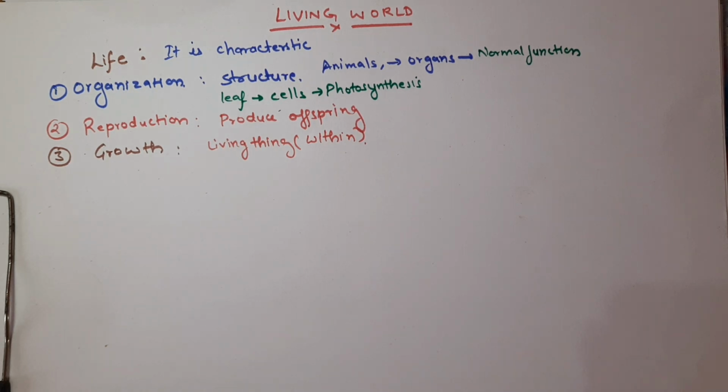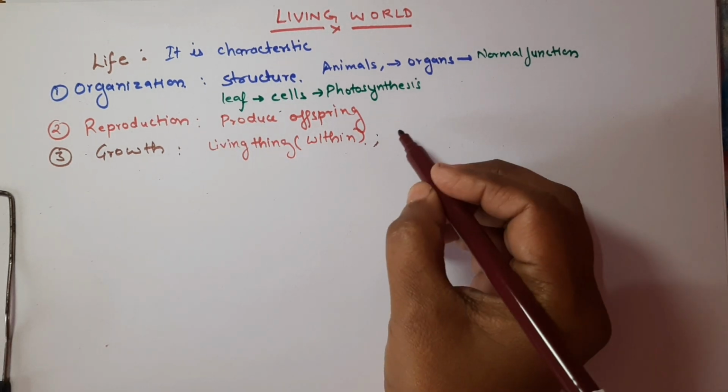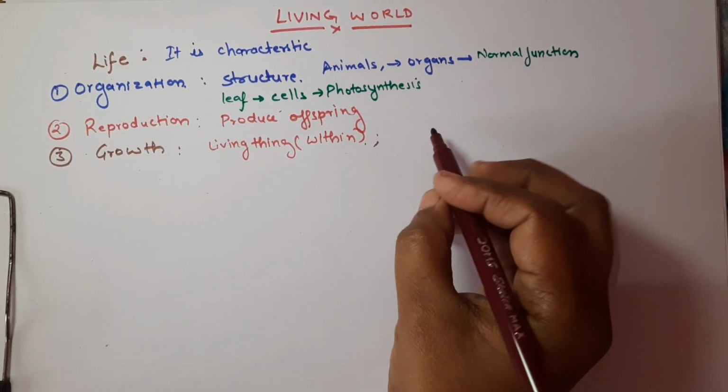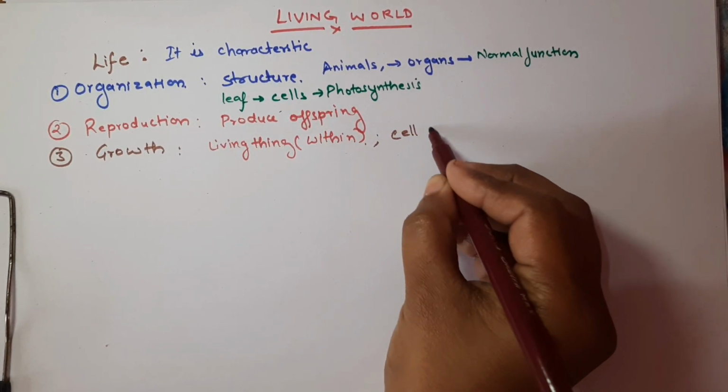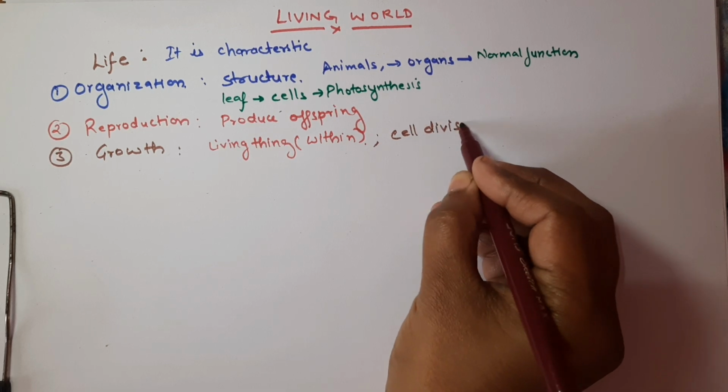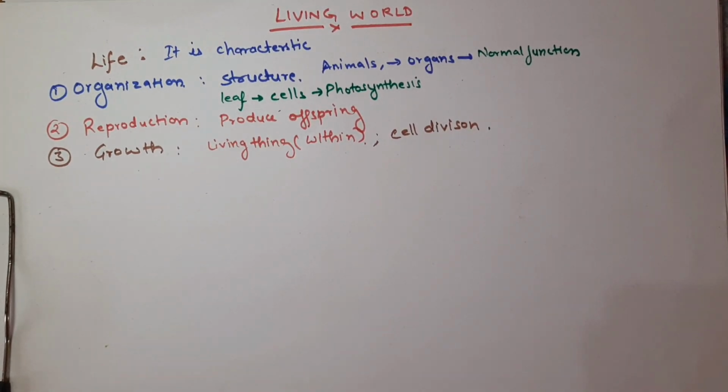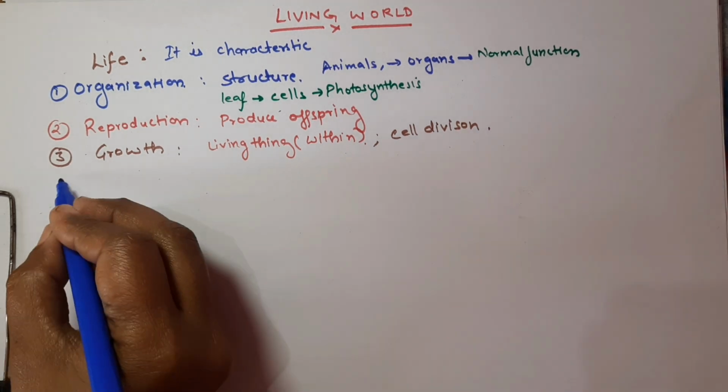Okay, so growth in the multicellular organism. We are multicellular. So growth in a multicellular organism occurs through the process of cell division. The cell will divide and increase in number. Okay, so the next characteristic displayed by the living being is metabolism.